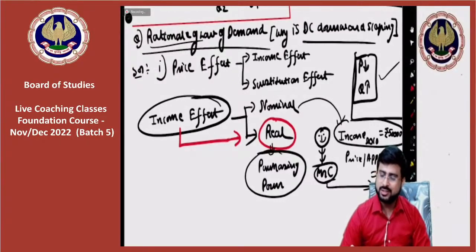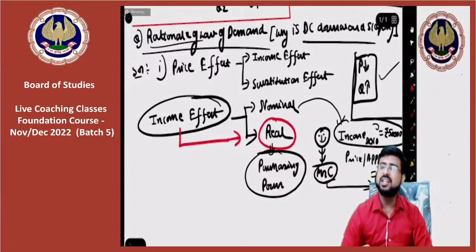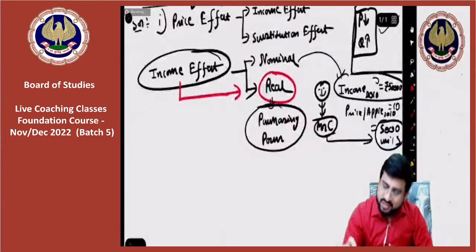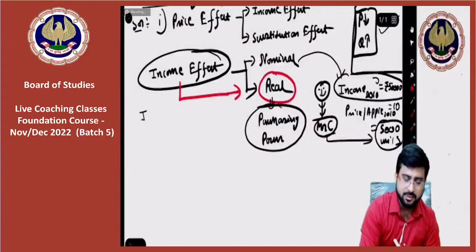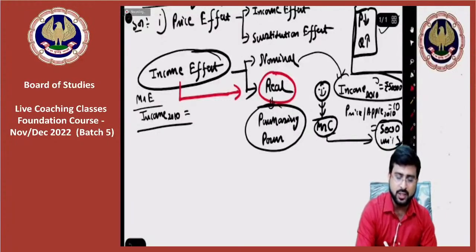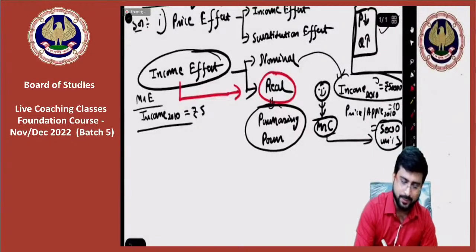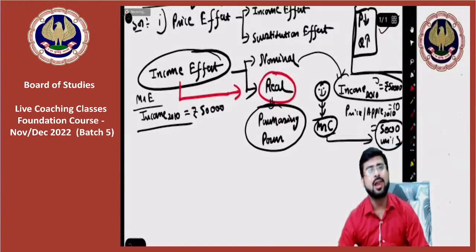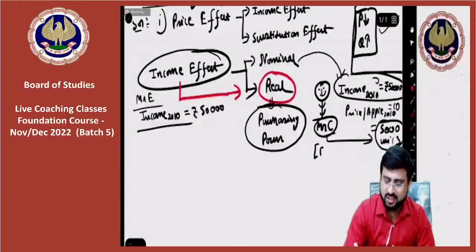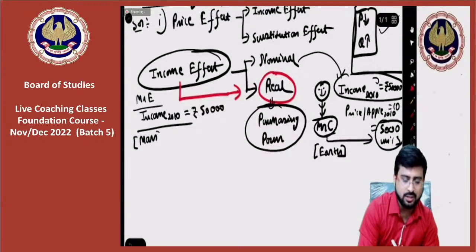Sir, you will notice that his purchasing power is 5,000 apples. With his given income of 50,000, he can afford to buy 5,000 apples. Now, in this year 2010 itself, let's say there is another person, Mr. E, and the income of Mr. E in this year is 50,000 rupees only. But let's say Mr. C lives on Earth, just for example, and Mr. E lives on Mars, just for example.